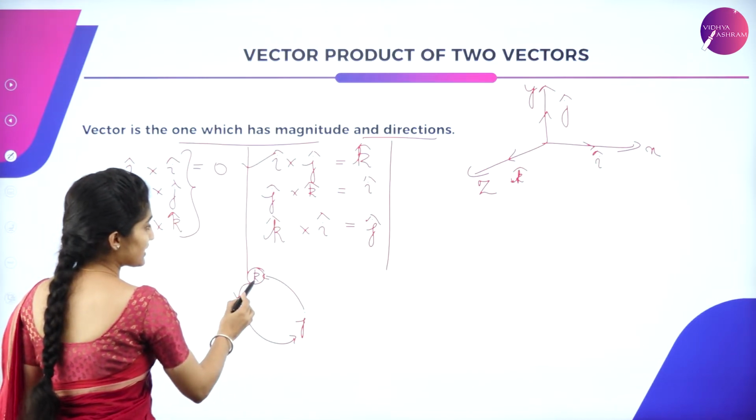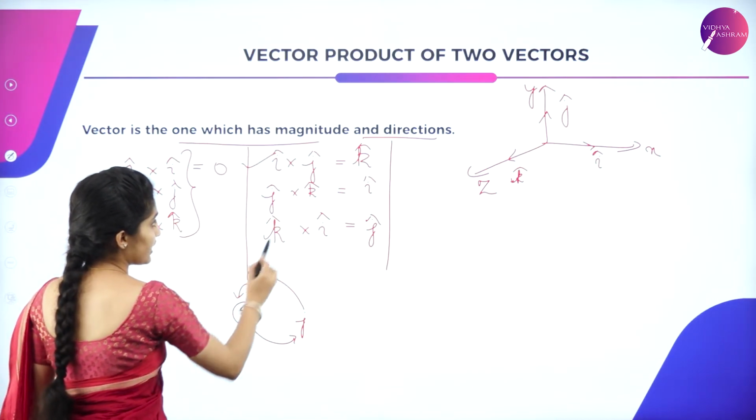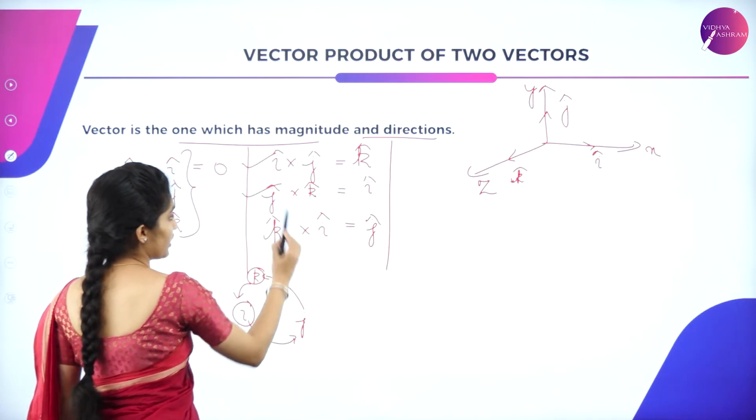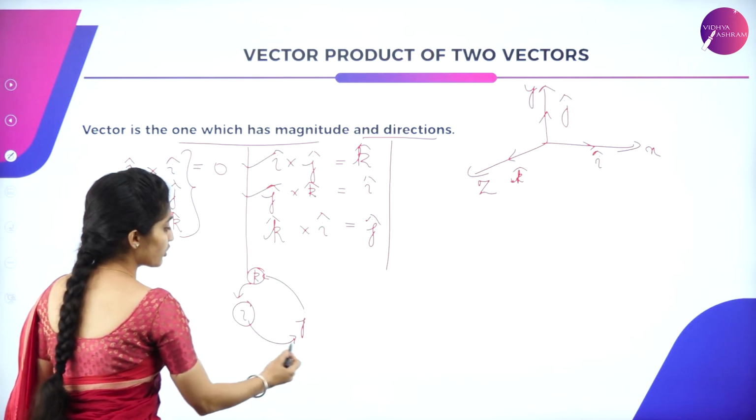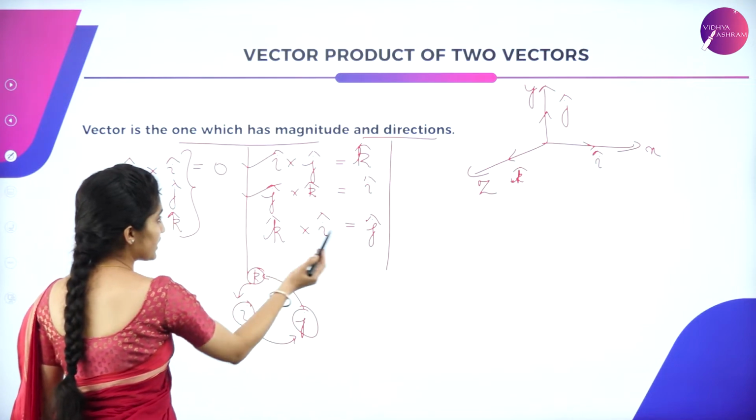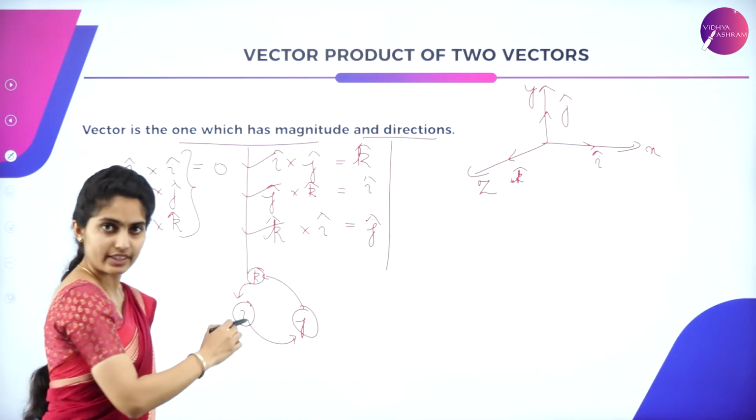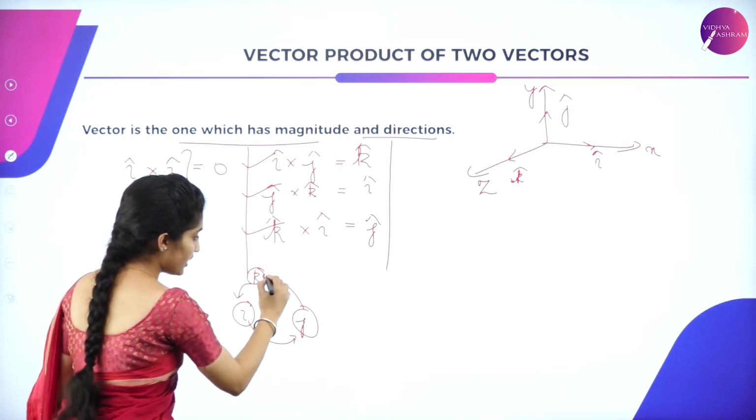Next, j and k is taken. What is left is i. So j and k you get i. Next is k and i, you have, what is next? It is j. So this is how it is. So it is going in this way.